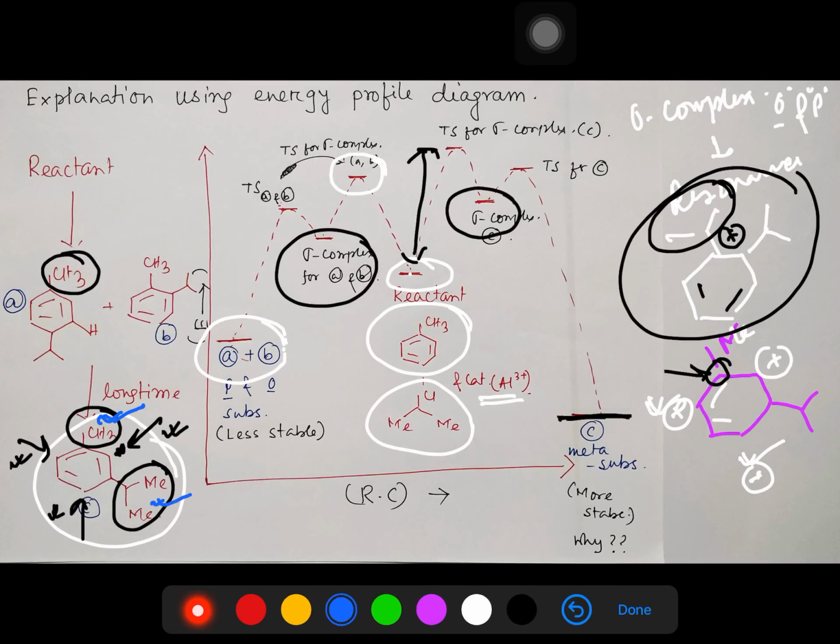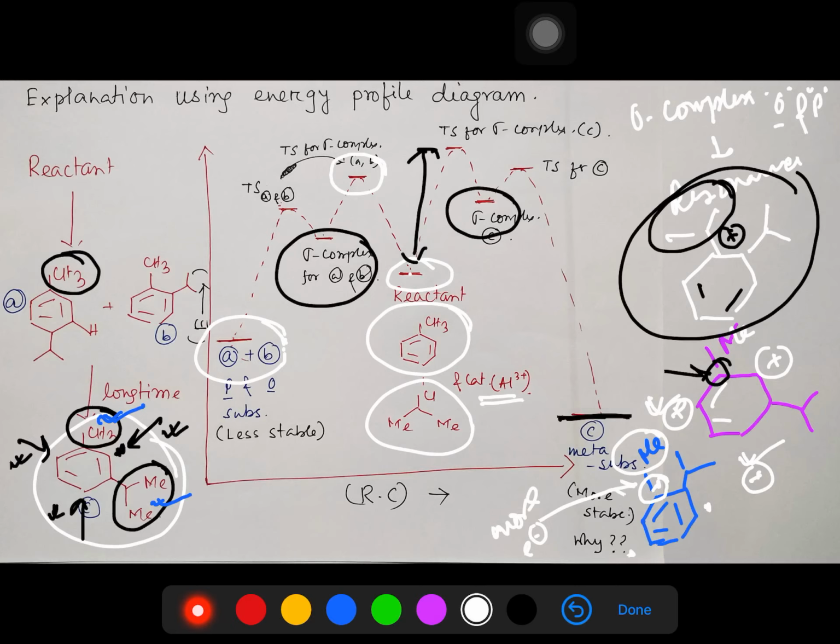Whereas in case of the ortho isomer, just see this ortho isomer, let me draw it here. The para will be the same, so I am not writing it. So what does this ortho isomer do? The ortho isomer pushes electron density here. If electron density is more at this carbon, then that will stop this methyl group from donating electron density to this nucleus.